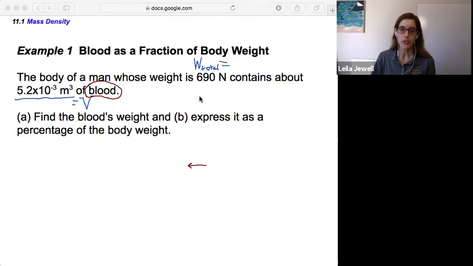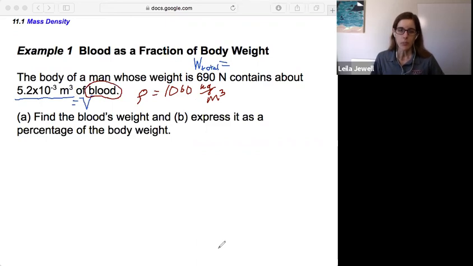So that would be one other thing we could add. Since it mentions blood, we know the density of blood is this 1060 number. So rho equals 1060 kilograms per cubic meter.